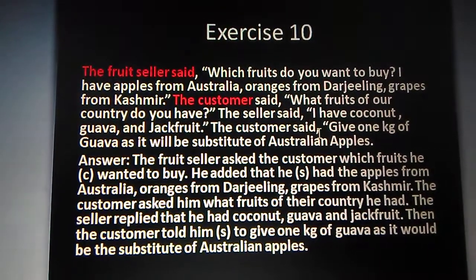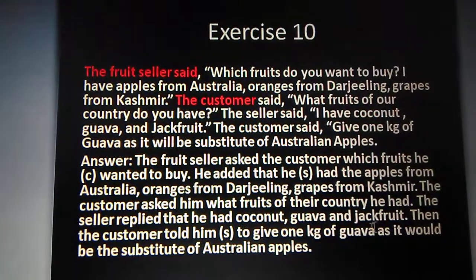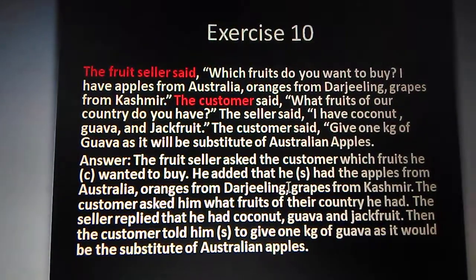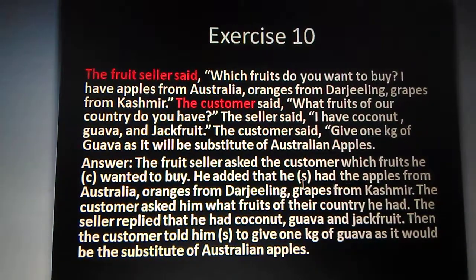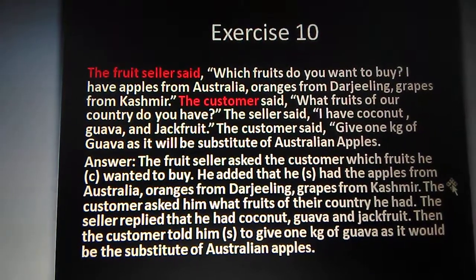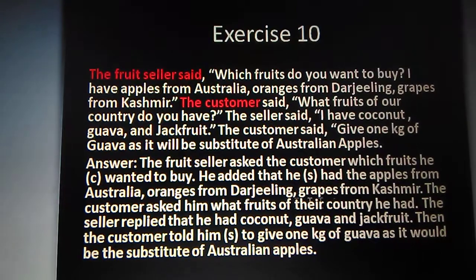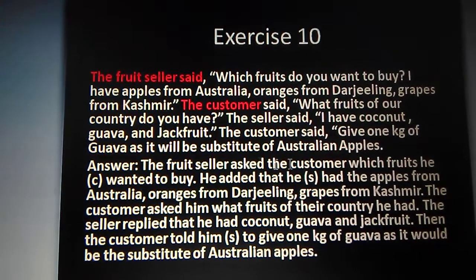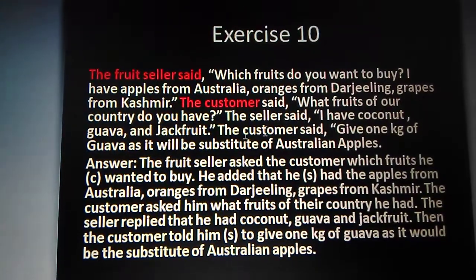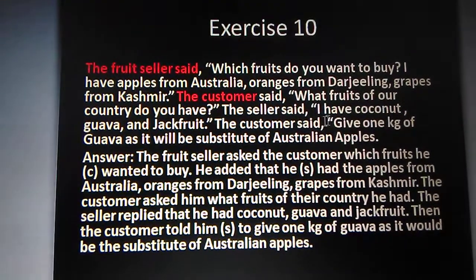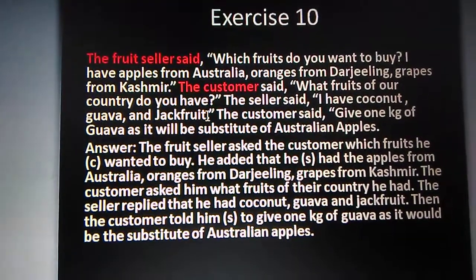Look here, the fruit seller added that, and this is the assertive sentence. You'll write "that he had the apples from Australia, oranges from Darjeeling, grapes from Kashmir." As the reporting verb is in the past tense, that is why "have" will change into "had".